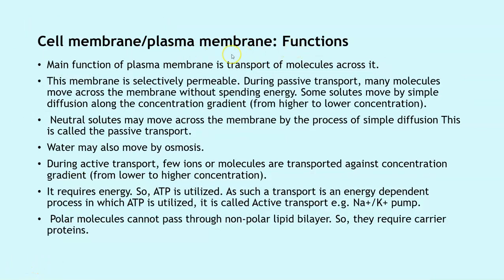Now students, let us quickly have a look at the functions of the plasma membrane. The main function of the plasma membrane is transport of molecules across it. This membrane is selectively permeable. During passive transport, many molecules move across the membrane without spending energy. Some solutes move by simple diffusion along the concentration gradient, that is, they move from high to low concentration. Neutral solutes may move across the membrane by the process of simple diffusion. This is called passive transport.